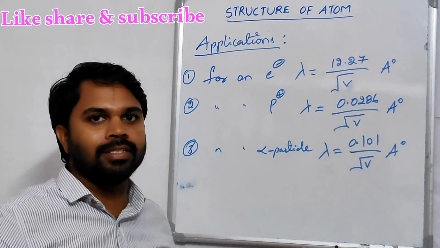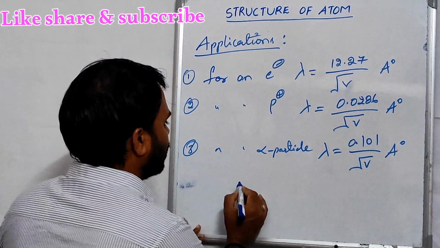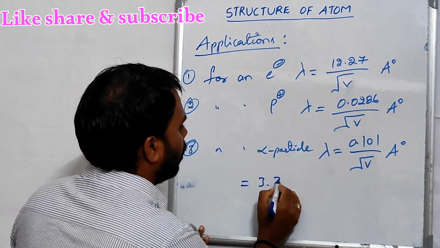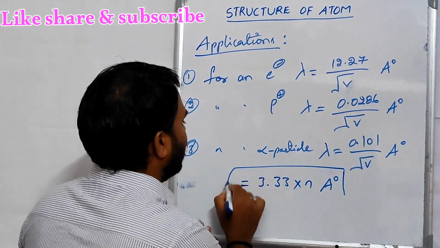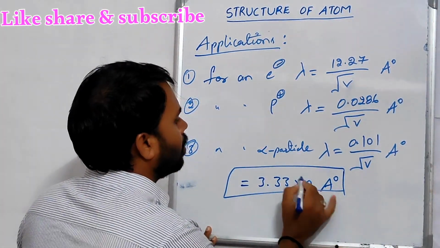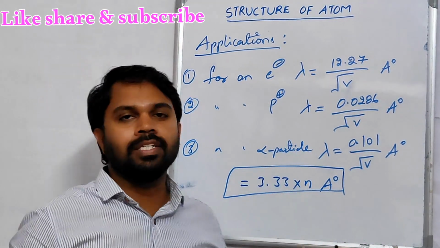The next application is that the de Broglie's wavelength of an electron in a given orbit is equal to 3.33 times n angstroms. Here n is the orbit or shell. This is the de Broglie wave theory.